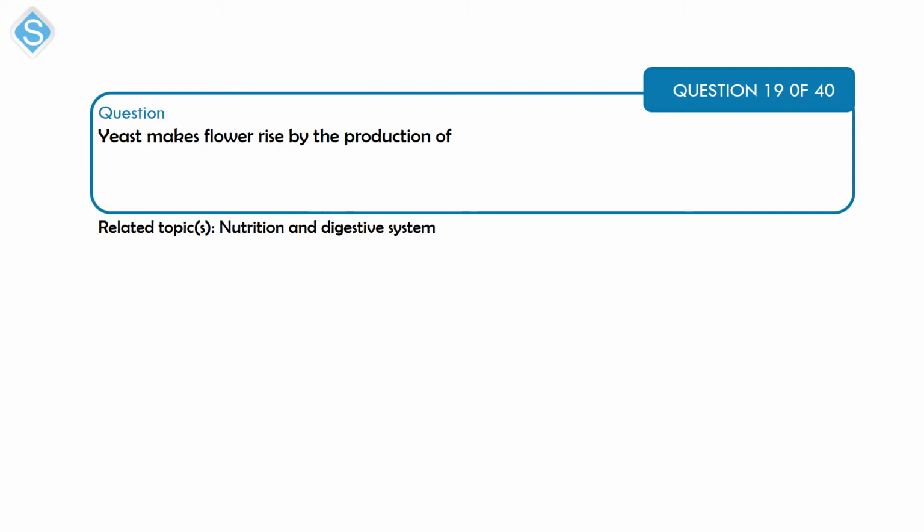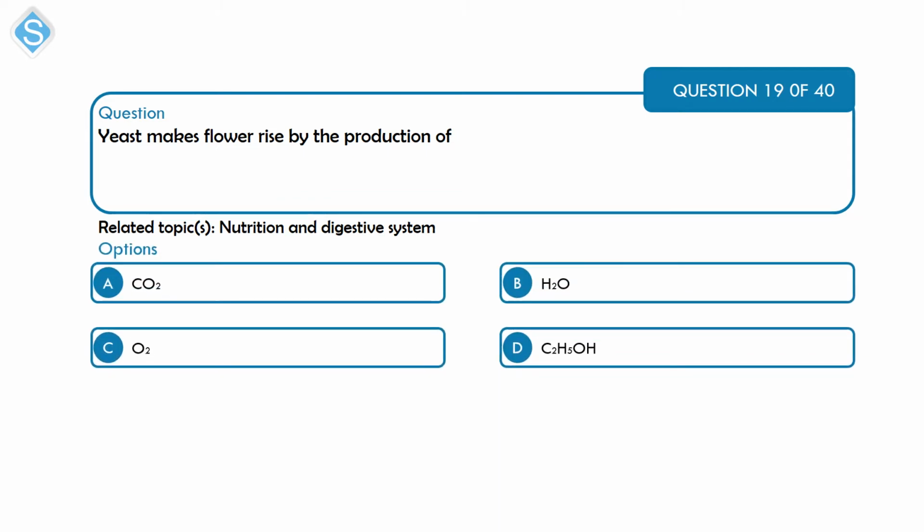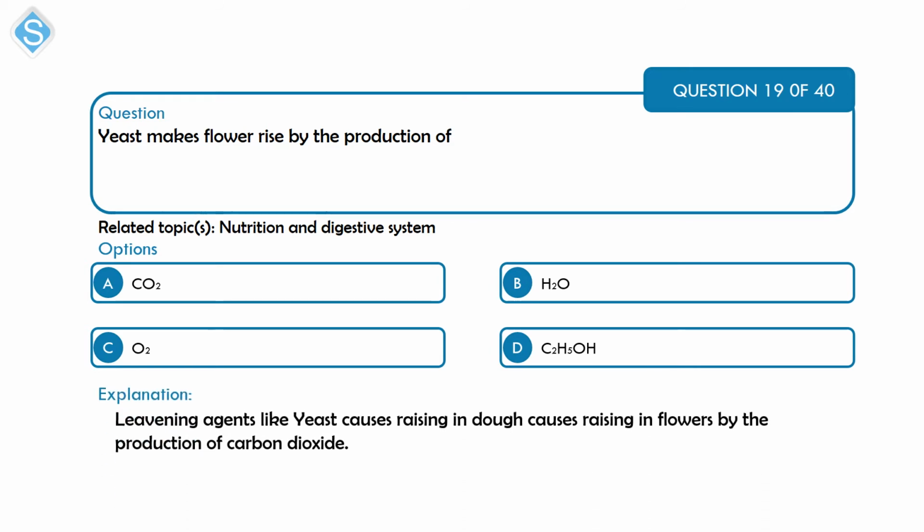This is the question on nutrition and digestive system. The yeast makes flour rise by the production of A, carbon dioxide, CO2; B, water, H2O; C, oxygen, that's O2; and D, ethanol, that is C2H5OH. Alright, so rising in flour products is due to the production of carbon dioxide, that's A.